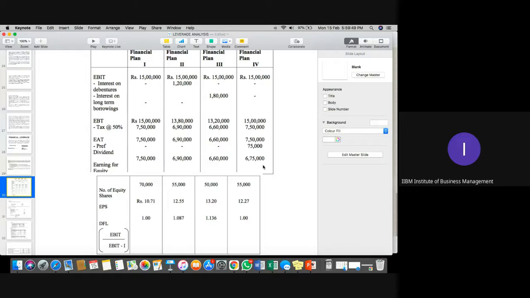Is it clear, please? First half of this question: financial plan 1, financial plan 2, financial plan 3 and 4. Everyone, is it clear, please?